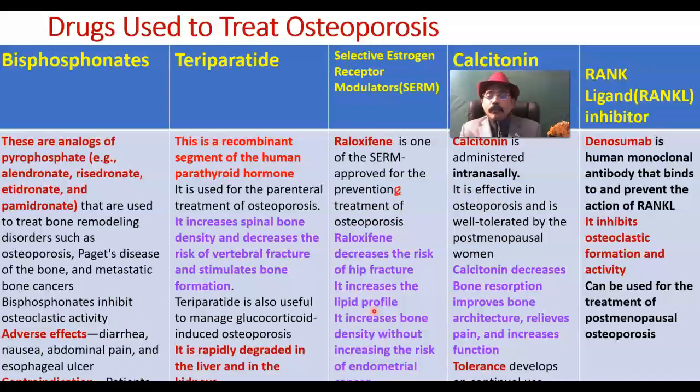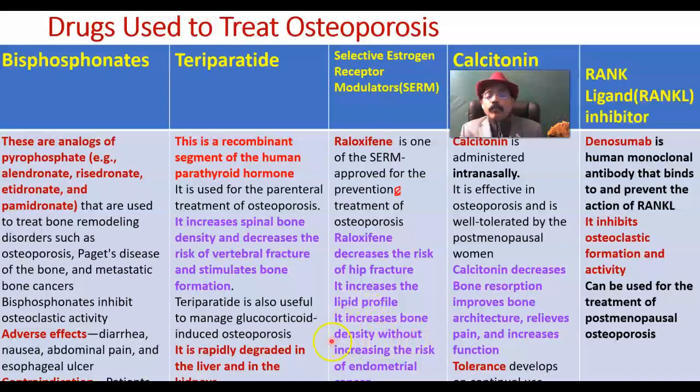We need less cholesterol, more HDL, the good cholesterol, less bad cholesterol like LDL, and we also like to decrease the triglyceride level. This is helped by Raloxifene. It increases the good lipid profile, so that the person's vascular system and heart are protected due to lack of cholesterol.